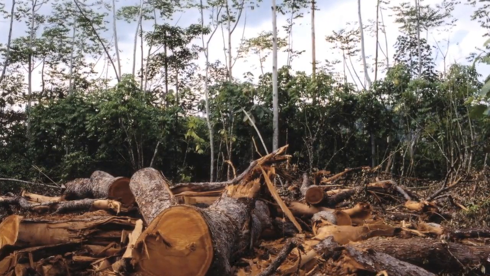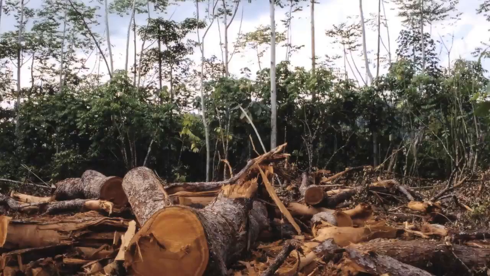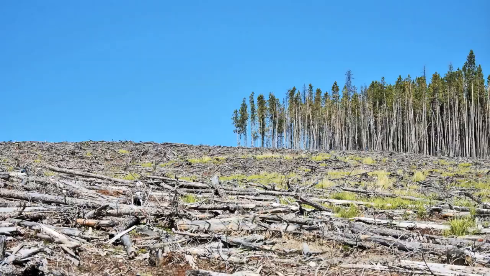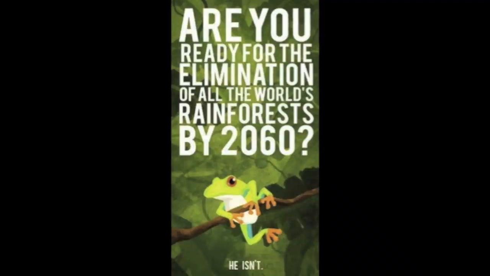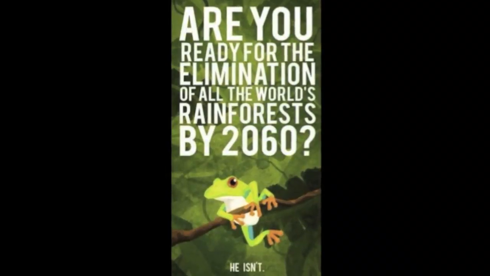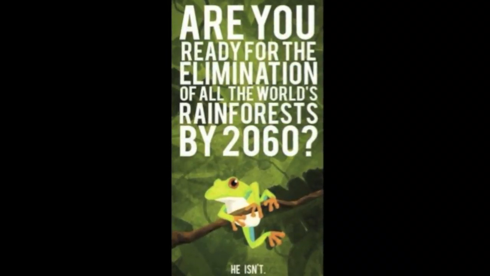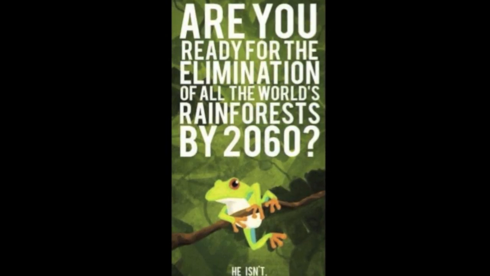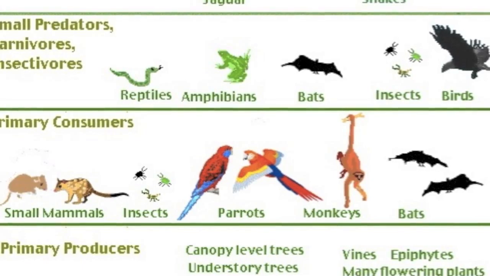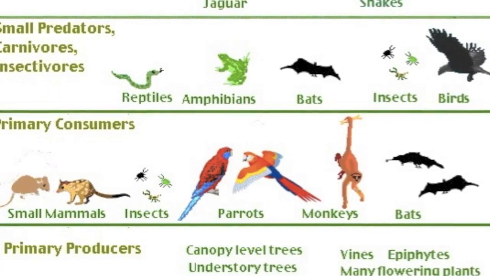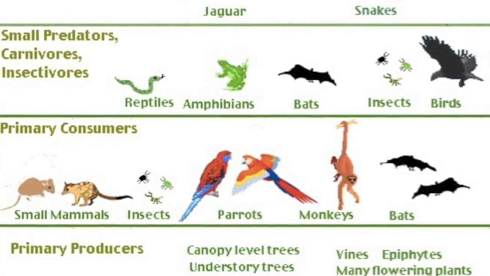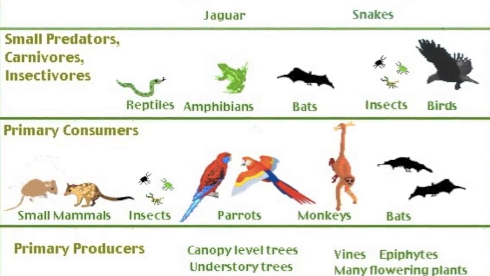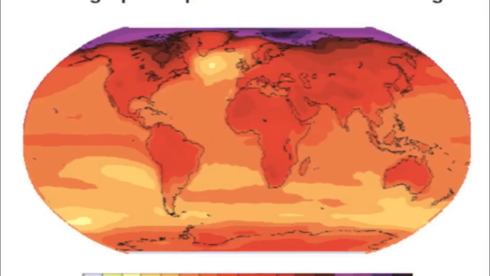When the trees are cut down, the organisms can no longer live in that environment, which also affects the ecosystem. Also, intraspecific and interspecific competition is increased drastically for important resources that are limited by the destruction of trees. The population of primary consumers then decrease, which causes secondary and tertiary consumer populations to also decrease. Deforestation can cause an entire ecosystem to collapse.